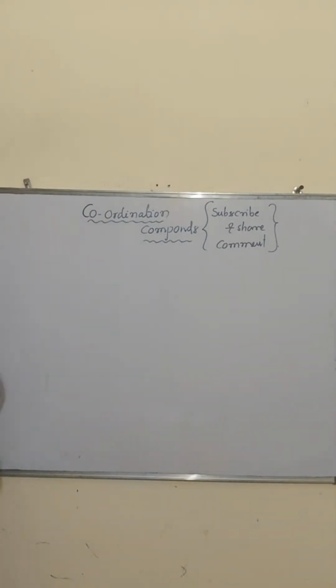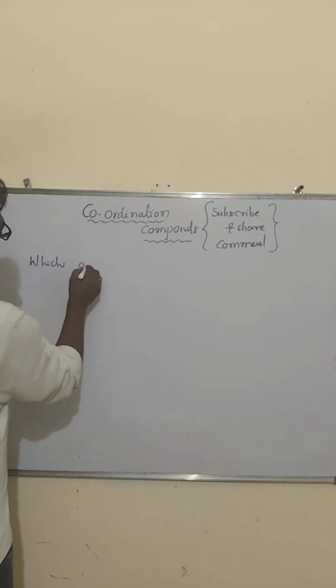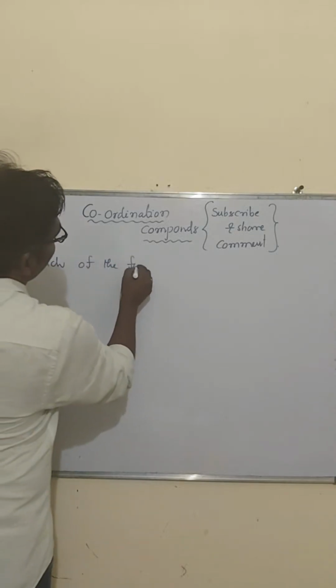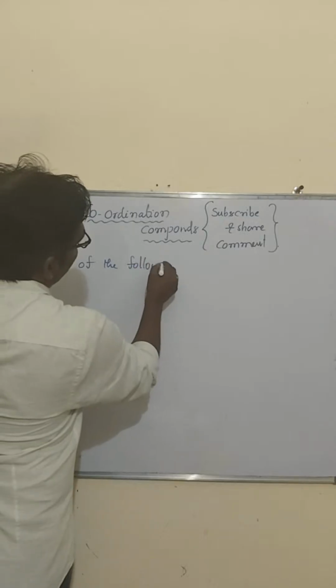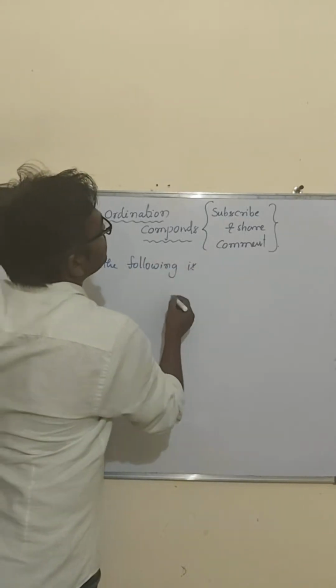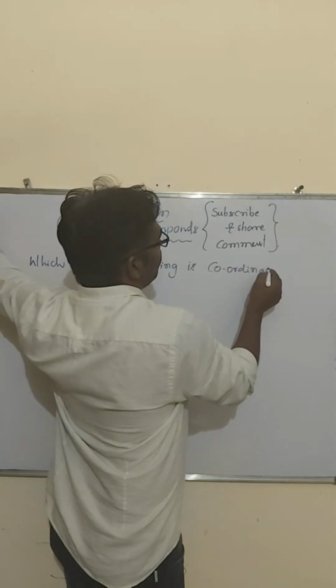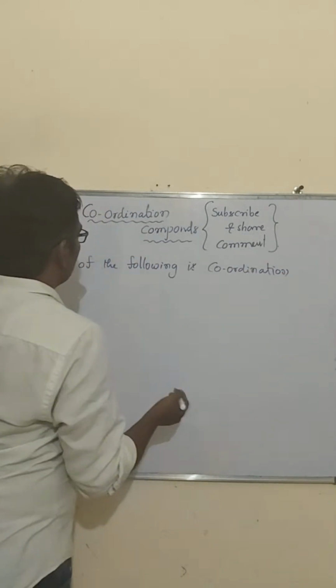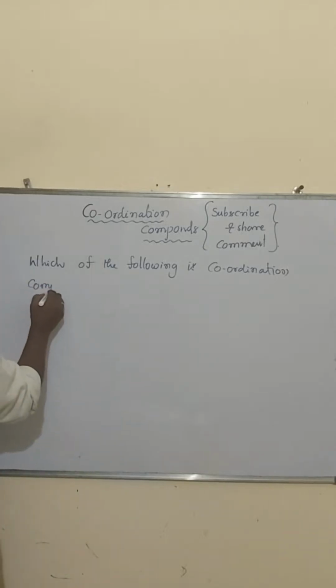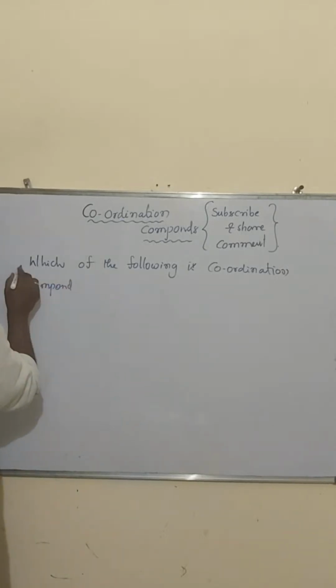So look, which of the following is a coordination compound? The question is given like this. Option A is KCl.MgCl2.6H2O.